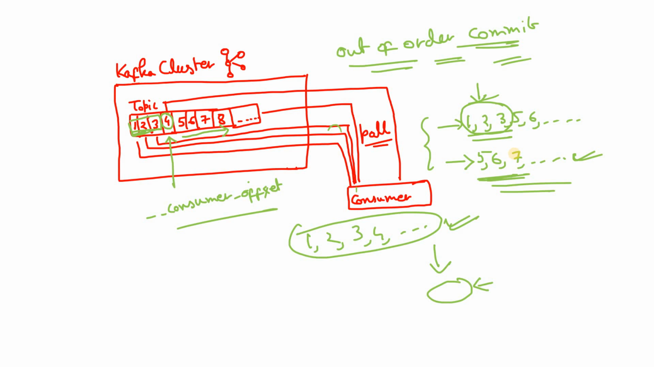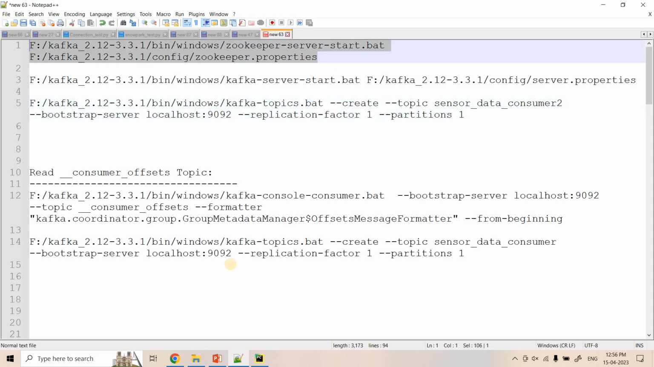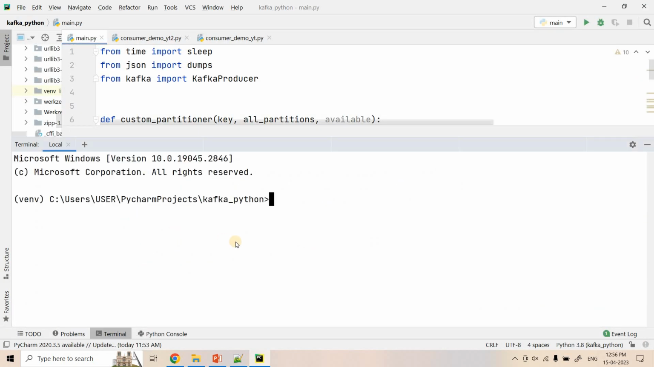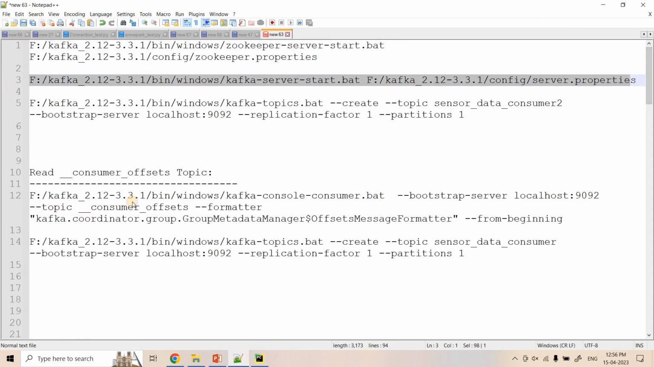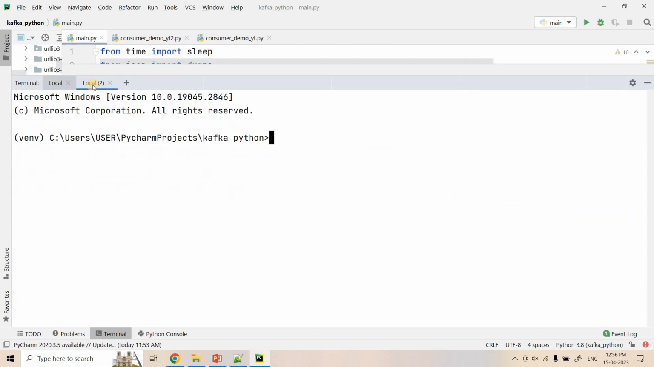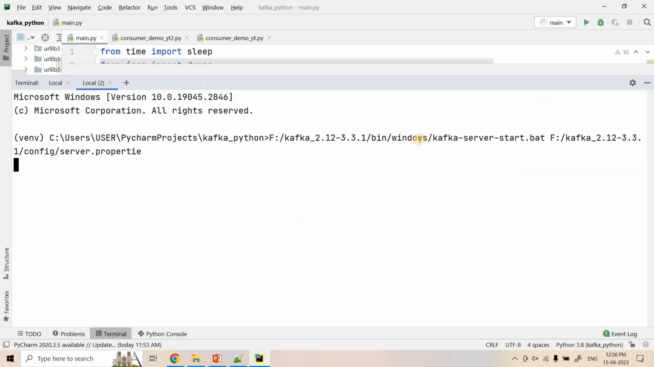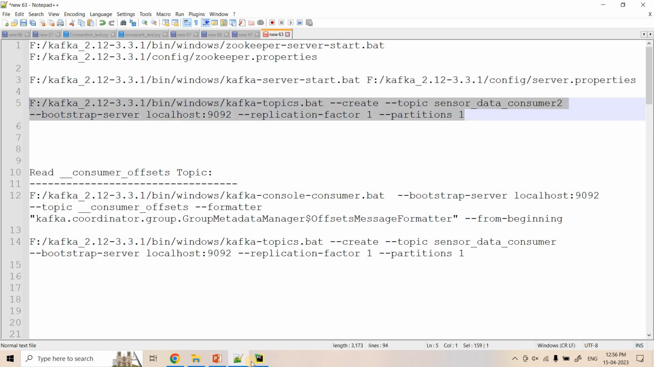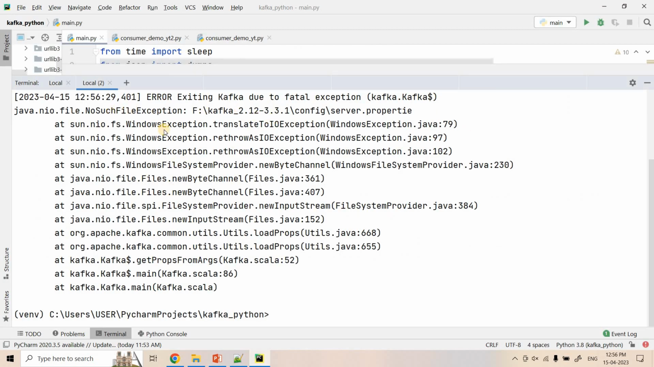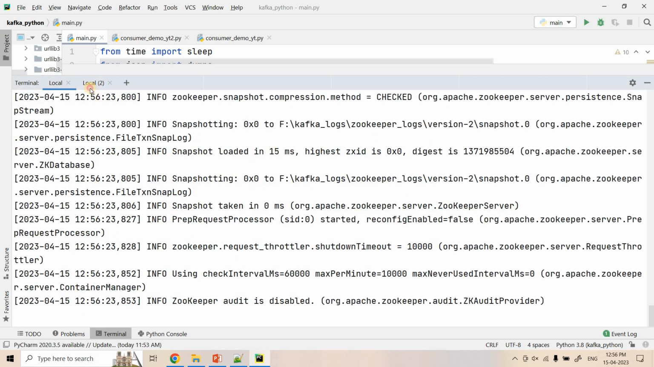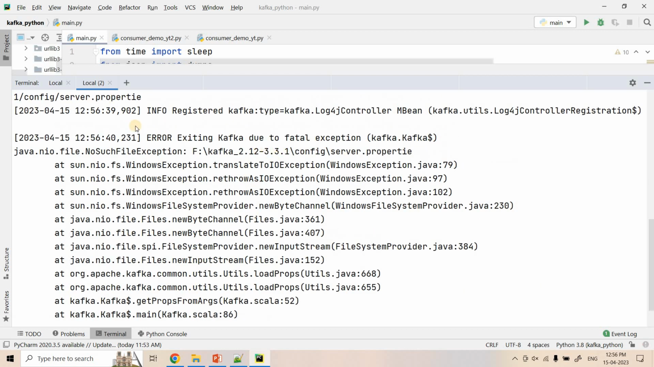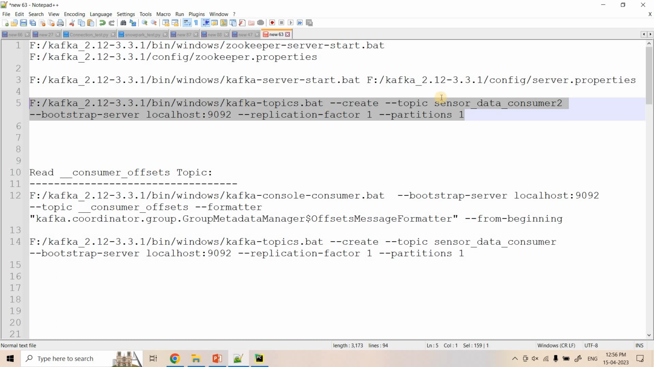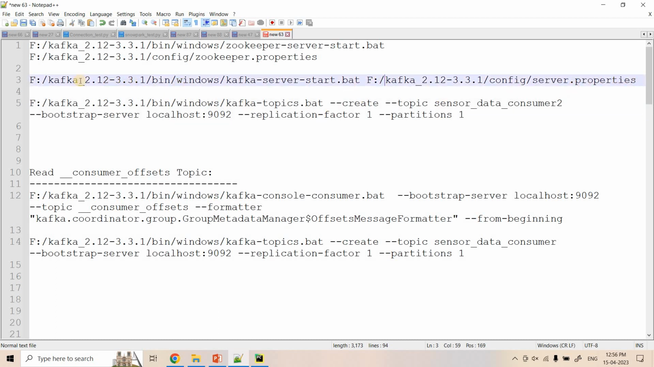So I will switch to my notepad. Here I will start my zookeeper first in the terminal, and then here I will start my Kafka broker. And then here I will create a topic for this experiment first. Okay. So here zookeeper is running, but the broker failed. Let me just try to run it again. So it is failing. Why is it so?